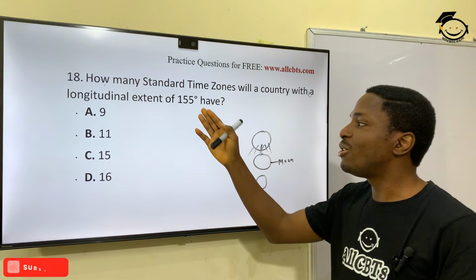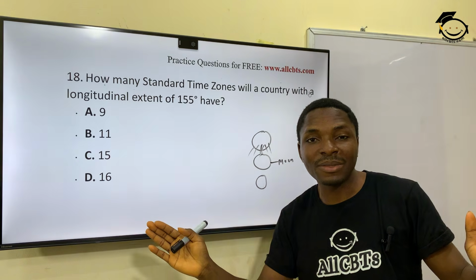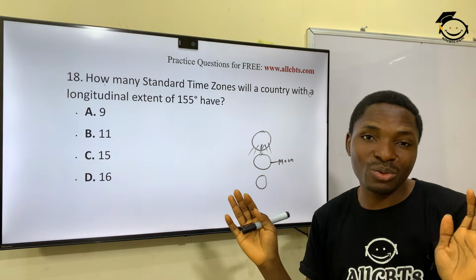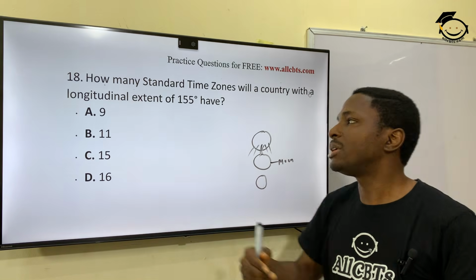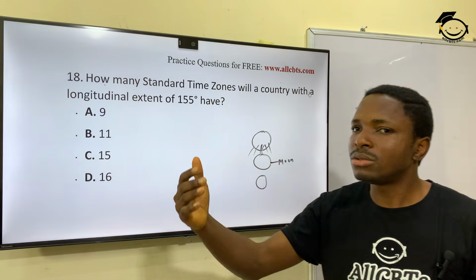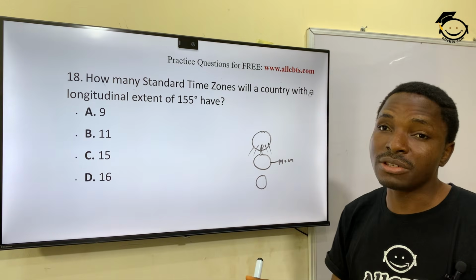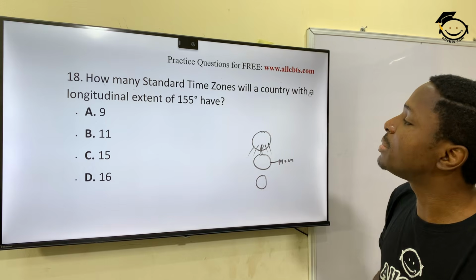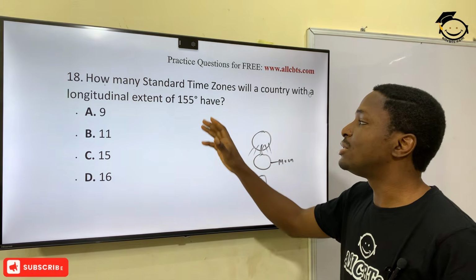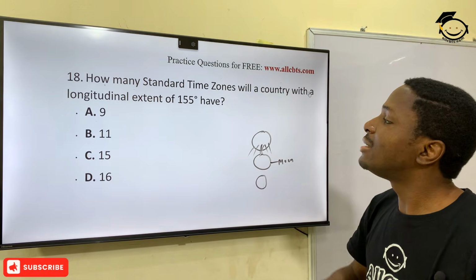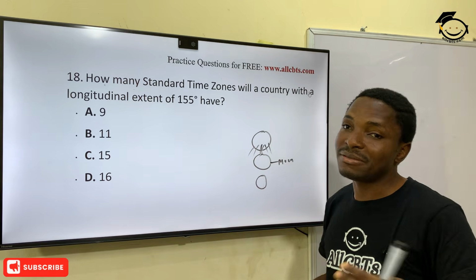All you just need to do is to divide 155 by 15, right? I will not go deeply into that for the sake of this video. If you want a better explanation, I could explain in the comment section. But you're time limited. You just need to divide the degree you have here by 15.